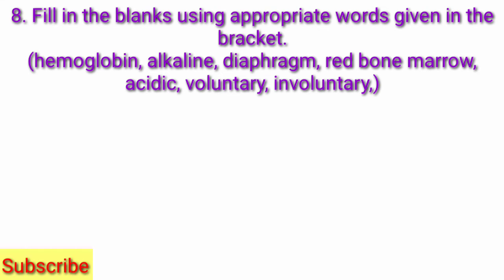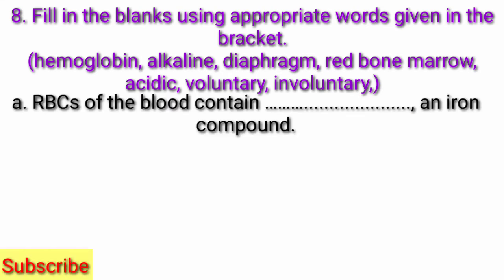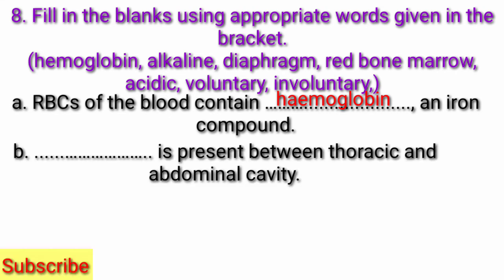Question 8. Fill in the blanks using appropriate words given in the bracket. Hemoglobin, alkaline, diaphragm, red bone marrow, acidic, voluntary, involuntary. Question A. RBCs of the blood contain blank, an iron compound. Answer. RBCs of blood contain hemoglobin, an iron compound. B. Blank is present between thoracic and abdominal cavity. Answer. Diaphragm is present between thoracic and abdominal cavity.